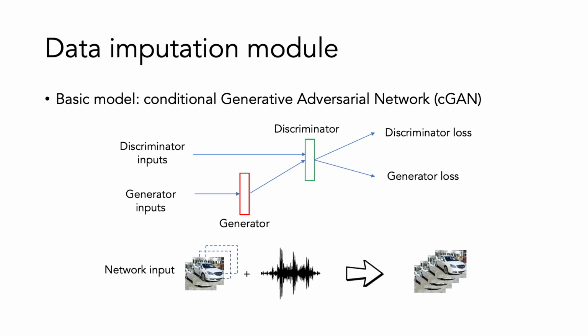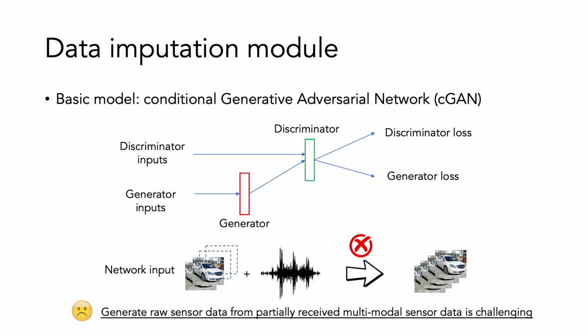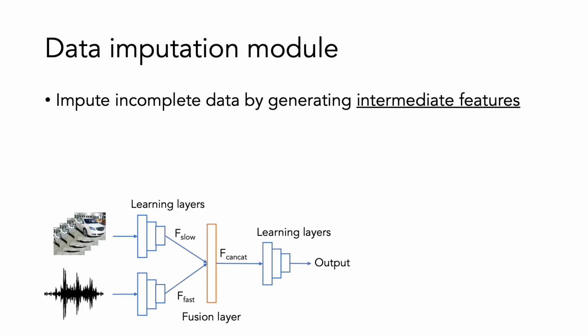However, directly applying the GAN in our system does not work well due to differences in data sizes and underlying sensing modalities. For example, a raw audio stream is a 2D vector and contains only temporal information, whereas raw video is a 3D vector and contains both temporal and spatial information. Noise distributions are also different due to inherent differences between the sensors and their respective noise sources. Our solution is to impute missing or incomplete data by generating intermediate feature maps instead of generating raw sensor data.